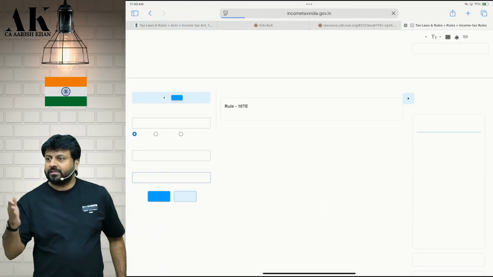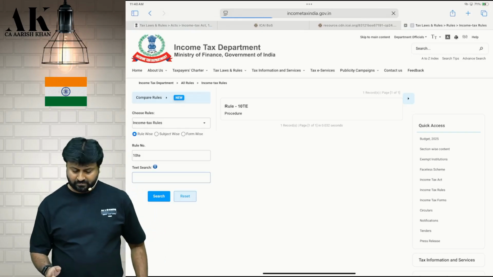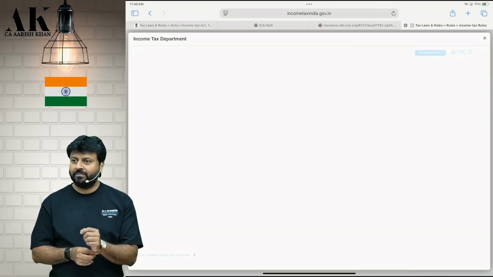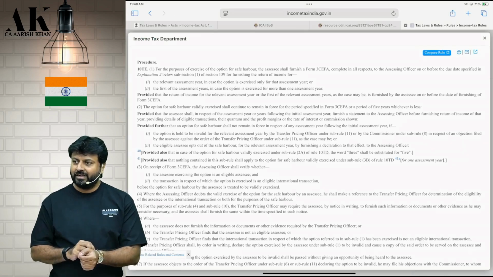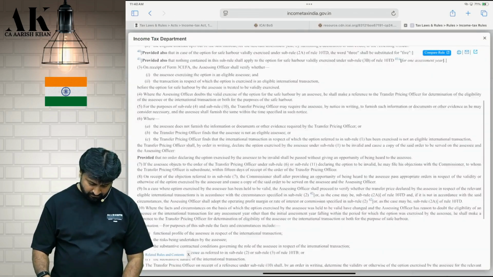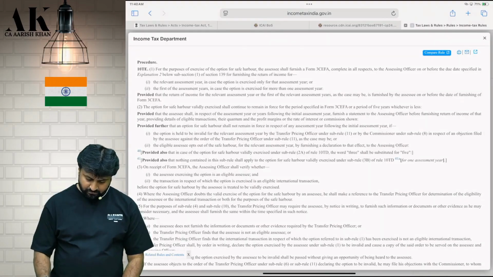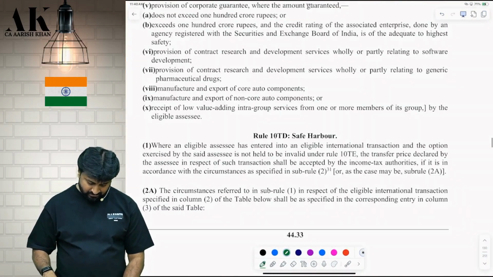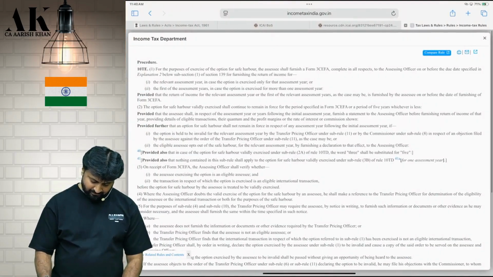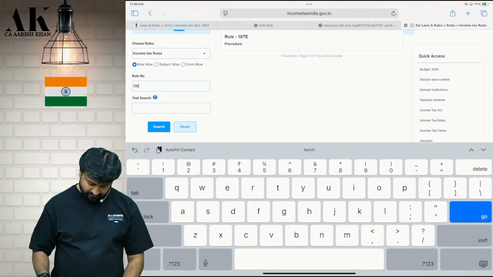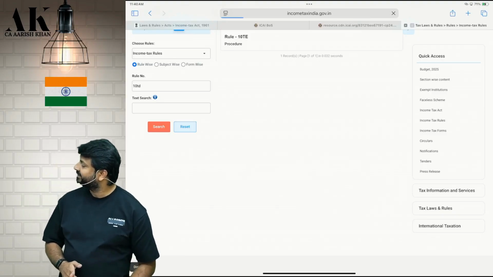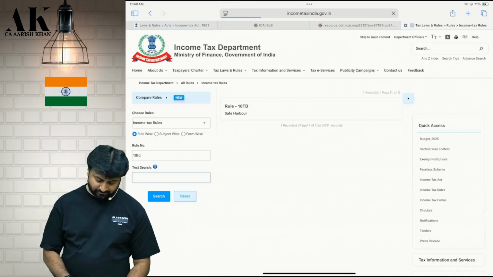I don't talk, please. You are only for observing that because you are minutely reading. Otherwise, you will not. Don't check the proper number also, yaar. Which rule number is it? D, na? Safe harbor.